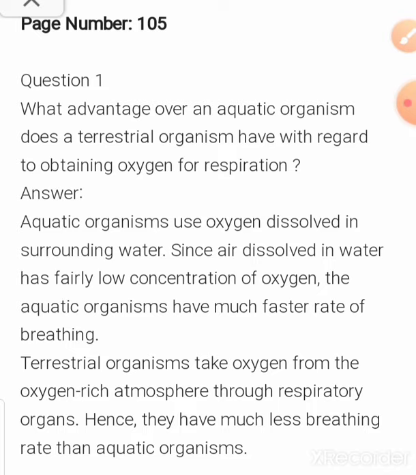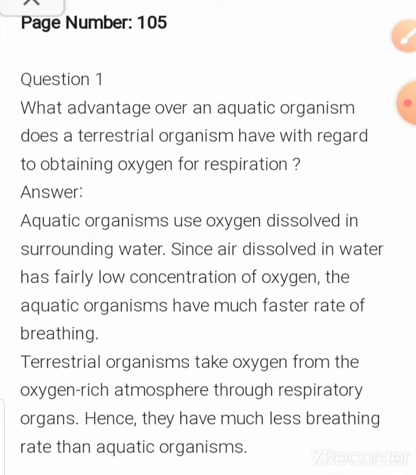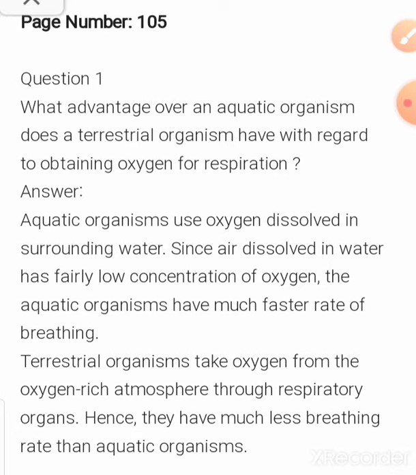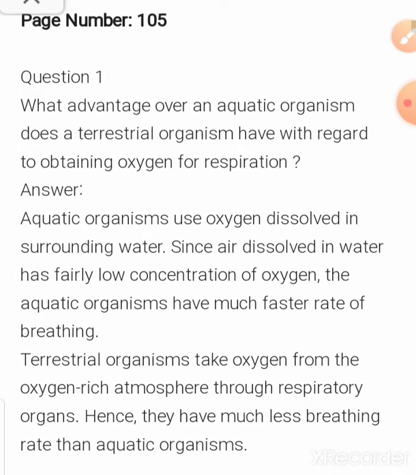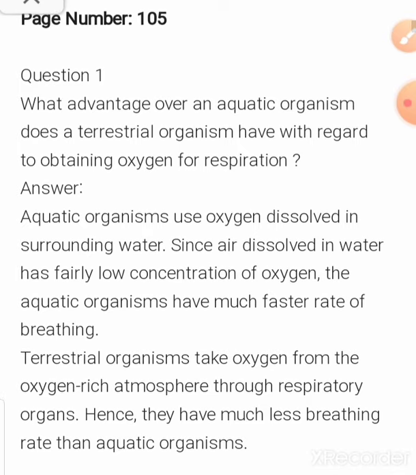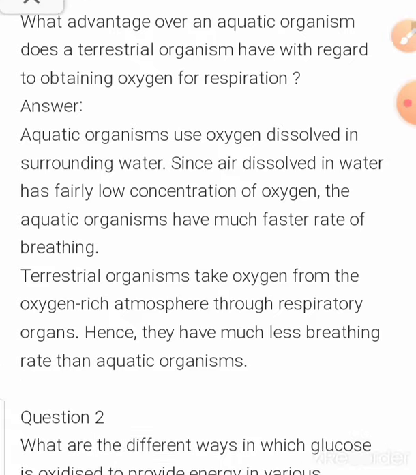Because we get oxygen from the respiratory system. First the nose takes it, then it goes to the windpipe, from the windpipe to the lungs, and from the lungs to the alveoli, to be transported to different parts of our body where oxygen is needed. So this process is bigger than in aquatic animals. So in case of aquatic animals, the breathing rate is much faster than in terrestrial animals.